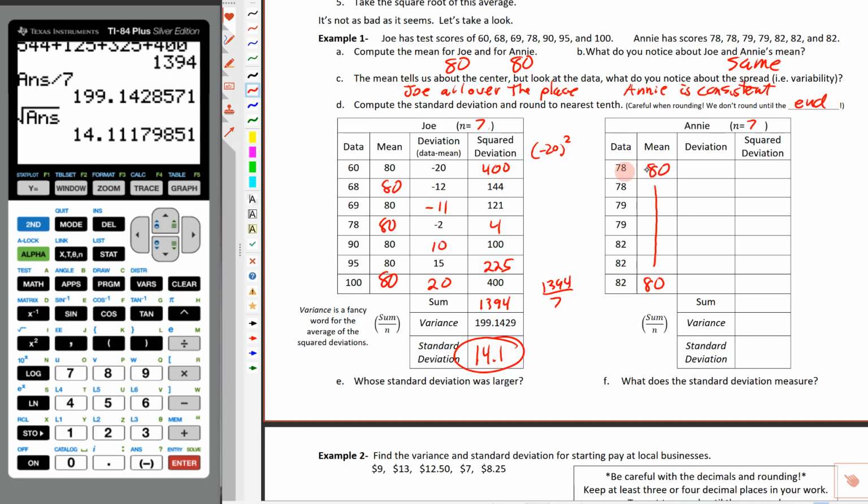So again, it's going to be the data minus the mean. 78 minus 80, that's going to be -2. 79 minus 80, that's going to be -1.